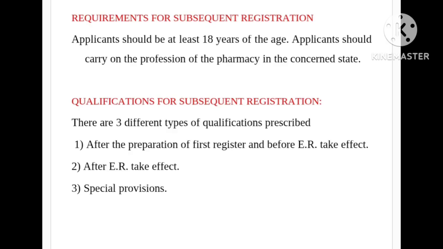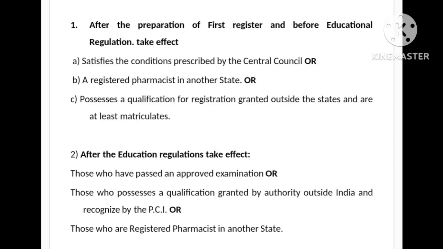Applicants should carry on the profession of pharmacy in the concerned state. Qualifications for subsequent registration: there are 3 different types of qualifications prescribed. 1. After the preparation of the first register and before the ER take effect. 2. After the ER take effect. 3. Special provisions. 1. After the preparation of the first register and before the educational regulations take effect,